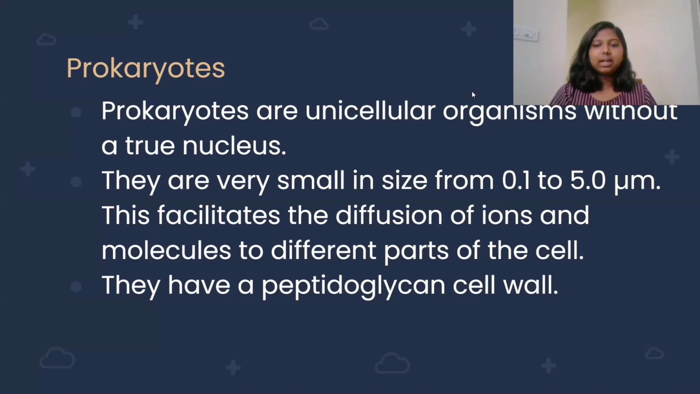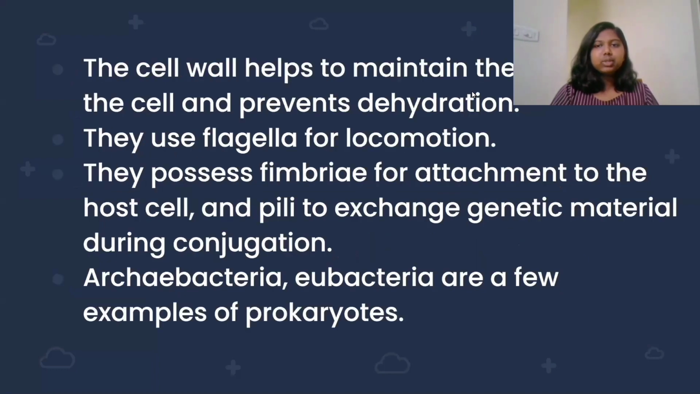They have a peptidoglycan cell wall. The cell wall helps to maintain the shape of the cell and prevents dehydration. They use flagella for locomotion. They possess fimbriae for attachment to the host cell and pili to exchange genetic material during conjugation. Archaebacteria and eubacteria are a few examples of prokaryotes.